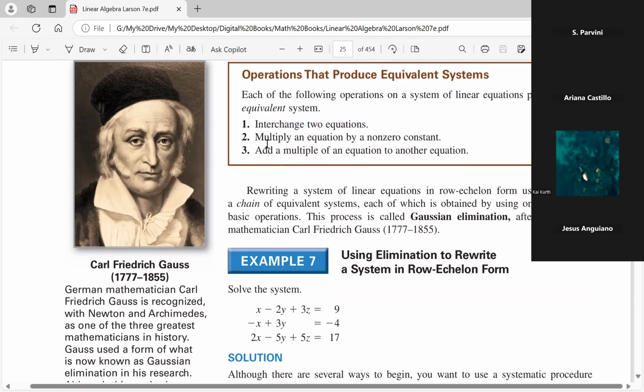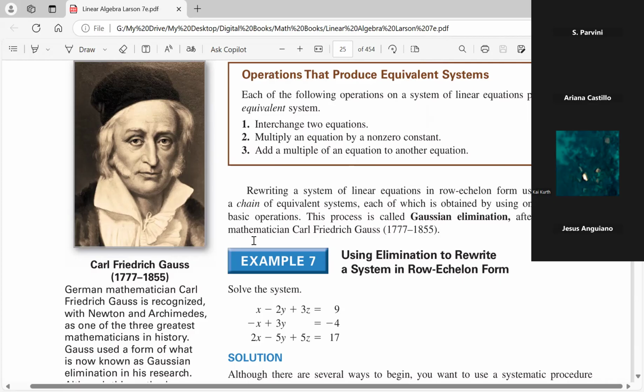Rule number 2 is the multiplication rule of equations. It allows you to multiply an equation by any constant, so long as you don't multiply by 0. Okay, so that's rule number 2. So far, we have 2 rules then for producing equivalent systems.